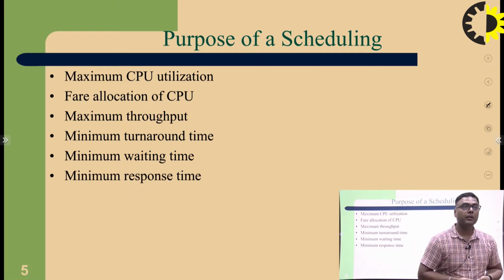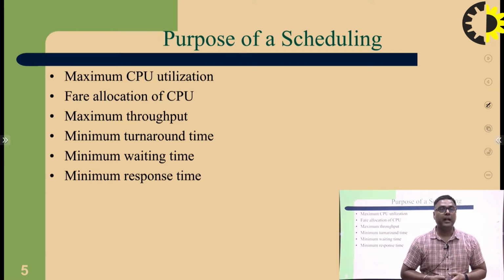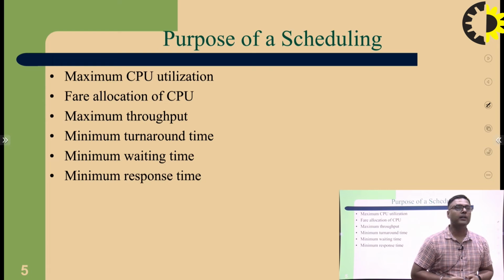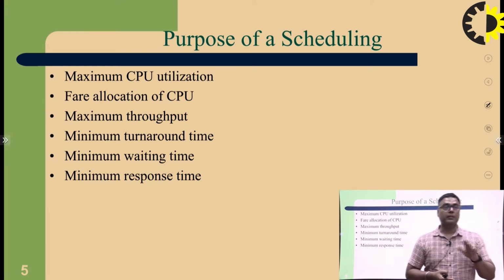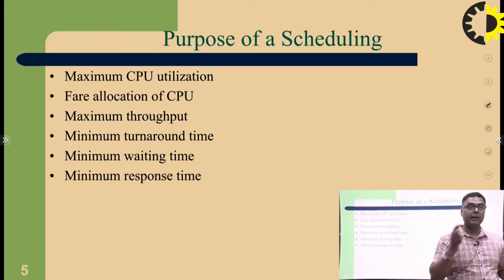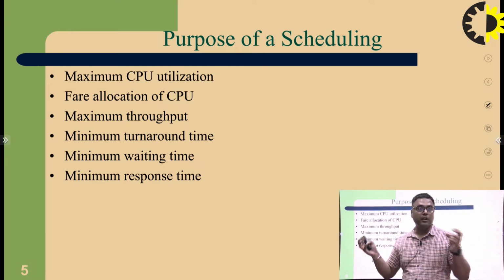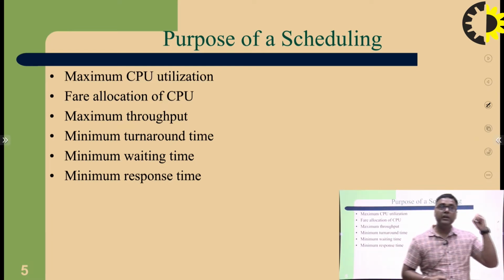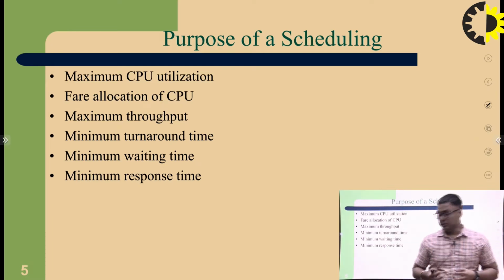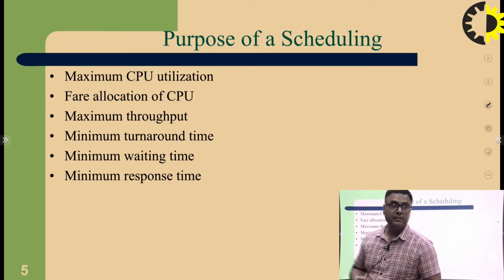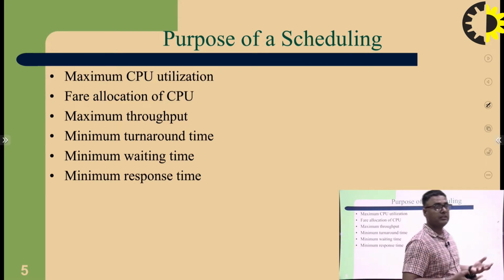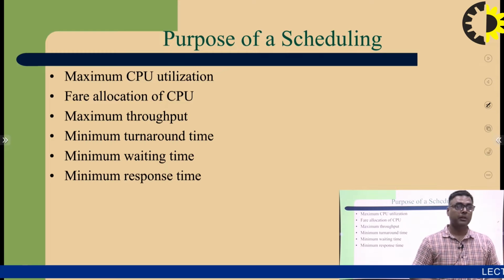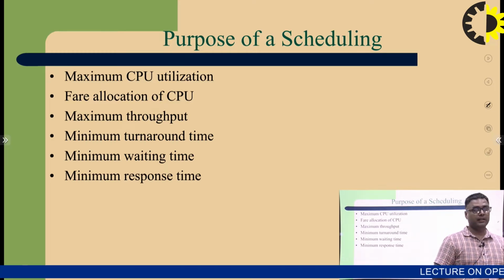Minimum turnaround time. Turnaround time is also called the hold time: completion time minus arrival time is the turnaround time. Minimum waiting time: if you use scheduling, the waiting time is minimized, and if waiting time is minimized, then CPU utilization is high. Minimum response time is also a goal.